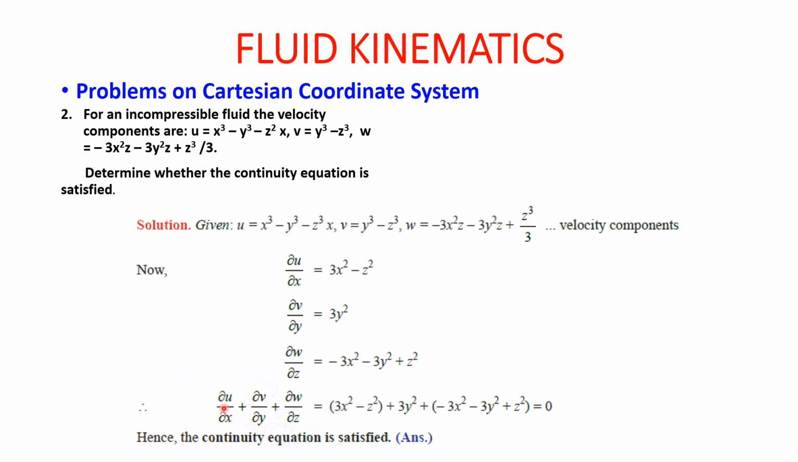So ∂u/∂x plus ∂v/∂y plus ∂w/∂z, this whole addition should be 0. Then only we can say that the continuity equation is satisfied. So let's see here: 3x square minus z square plus 3y square minus 3x square minus 3y square plus z square. Now you can see that plus 3x square and minus 3x square get cancelled. Minus z square plus z square get cancelled. And 3y square and minus 3y square are getting cancelled. So we get the value as 0. And therefore we can say that this continuity equation is satisfied.